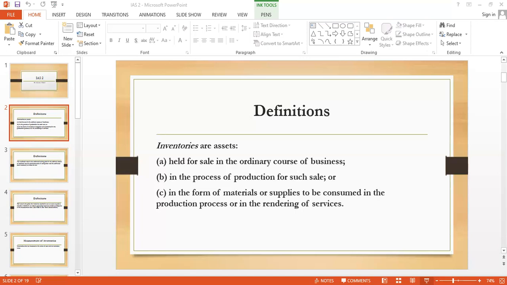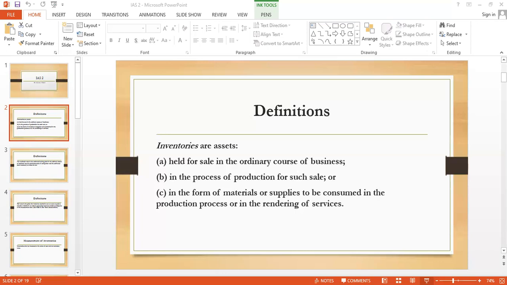Now, there are two types of inventories normally. One is those items of inventories which are interchangeable, which can mix together, such as the inventory of oil, the inventory of milk. And there are those types of inventory which can be classified as the item that is not interchangeable, that is specifically identified.